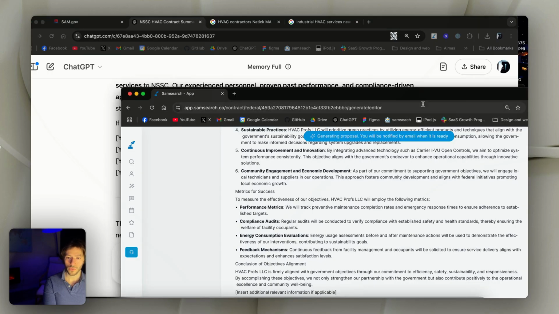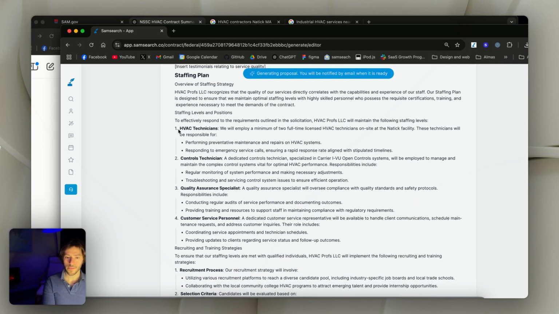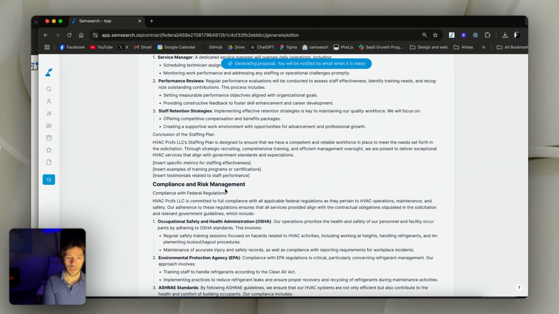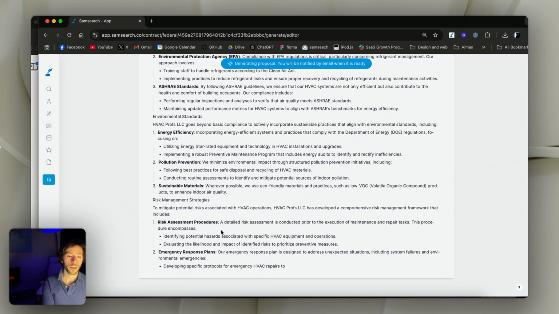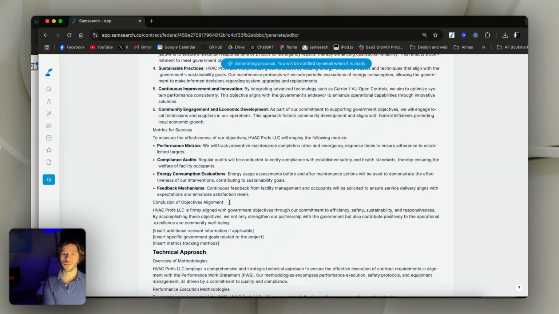And if we go back to SAM search, we'll see that it's still writing. So it didn't have tables yet, but it's doing these timeline lines that I really like. And there's the compliance and risk management. I don't think it mentioned the compliance and risk management in the ChatGPT section, and that's because it didn't have all the information necessary. And we'll come back to this once the proposal is done generating.